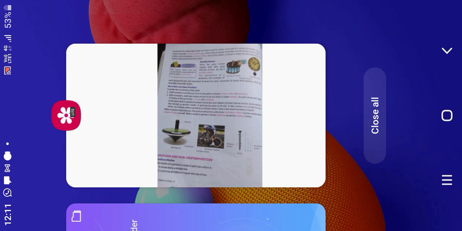There are 7 basic units for physical quantities. Length, whose unit is meter, symbol m; mass, kilogram, kg; time, second, s; temperature, Kelvin, K. Derived units are the units which are derived from these fundamental units. For example, area and volume are derived from length. Area of a square is side into side. Volume of a cube is length into breadth into height.